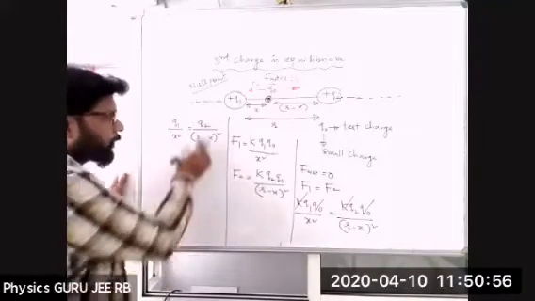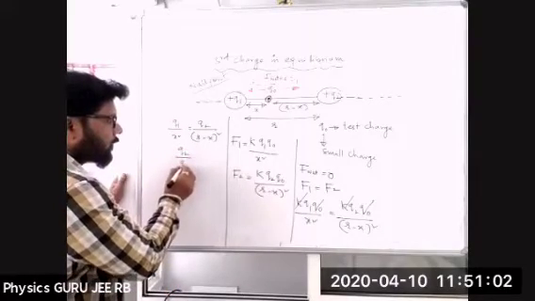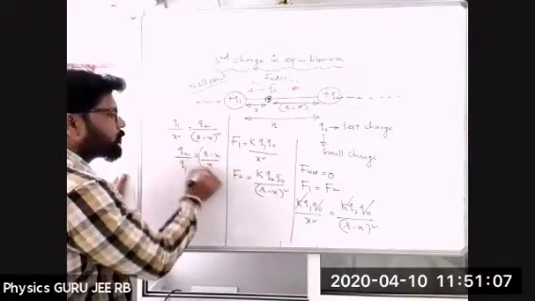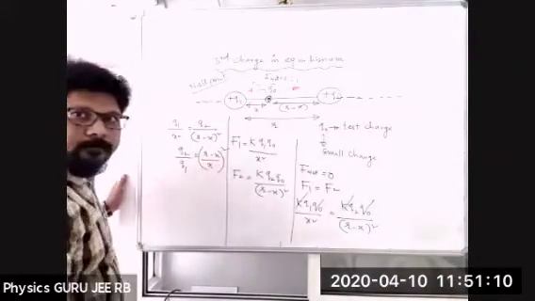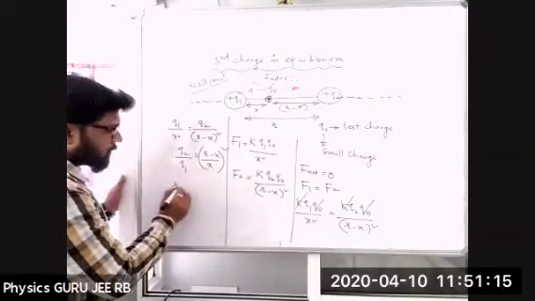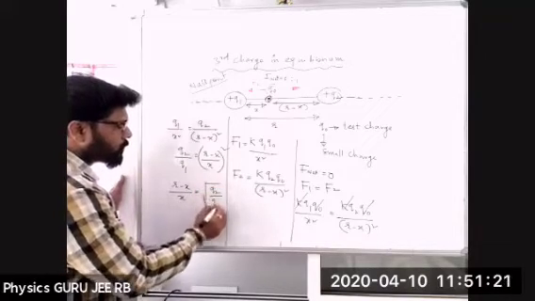Now what do we do? Bring Q1 to this side. Q2 by Q1 equals r minus x divided by x, whole square. Right? Now, applying the square roots, r minus x divided by x is equal to under root of Q2 by Q1.